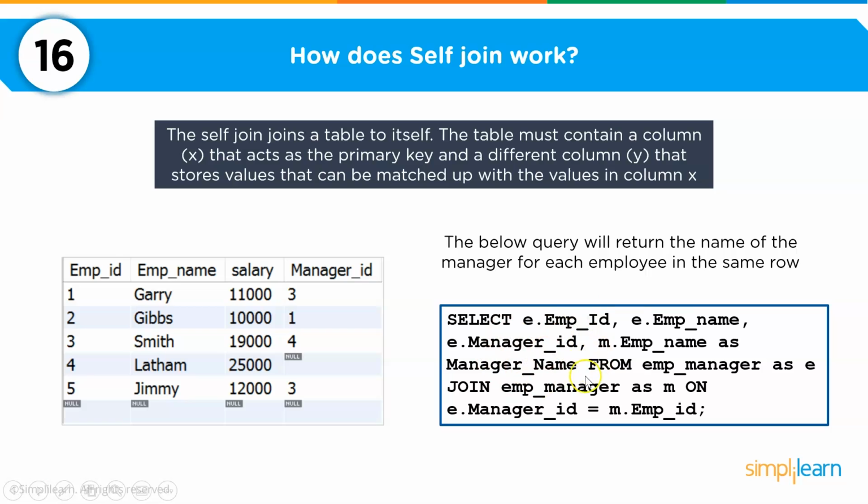To do that, I am going to use my self join. So here I am using a self join to join both the tables. Here both the tables mean I am using the same table twice. So I have written select e.employee ID, e.employee name, then we have e.manager ID. Then I am using another alias for managers. So m.employee name as manager_name from employee_manager as E join employee_manager as M on e.manager ID equal to m.employee ID. So this is my common column, that is employee ID and manager ID.